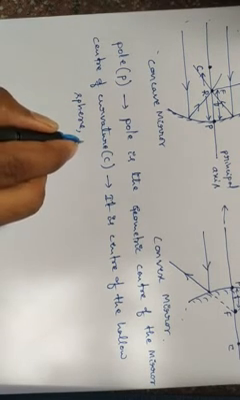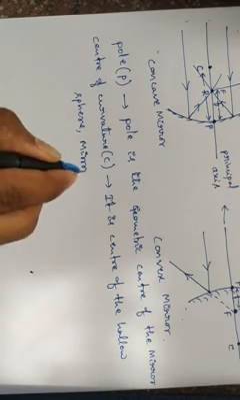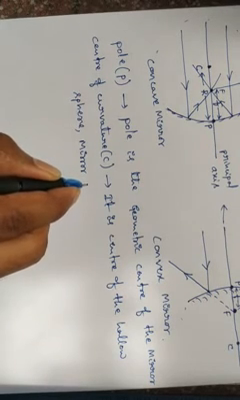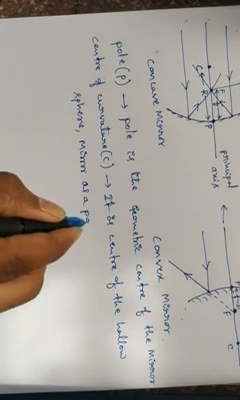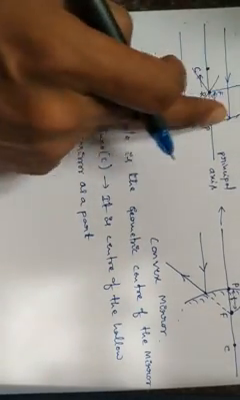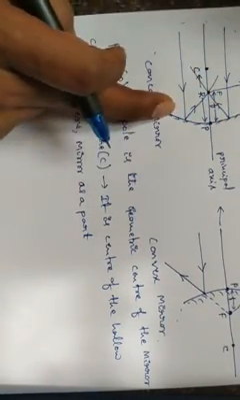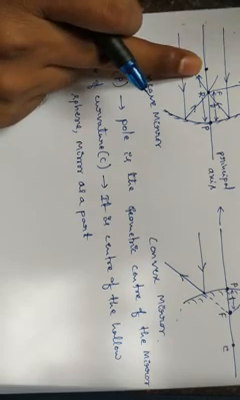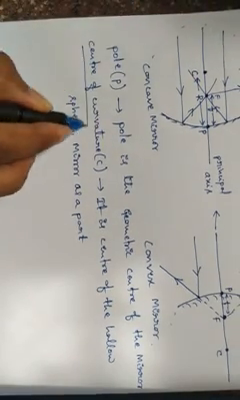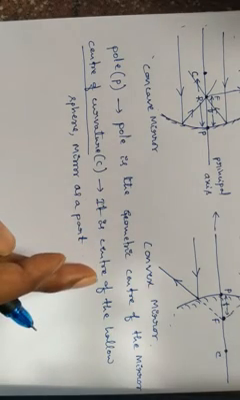And here the mirror forms a part of it. See, this is the hollow sphere. You have taken the mirror as a part, but the center of curvature for the hollow sphere and this mirror is the same. So that's why the center of curvature is the center of the hollow sphere.